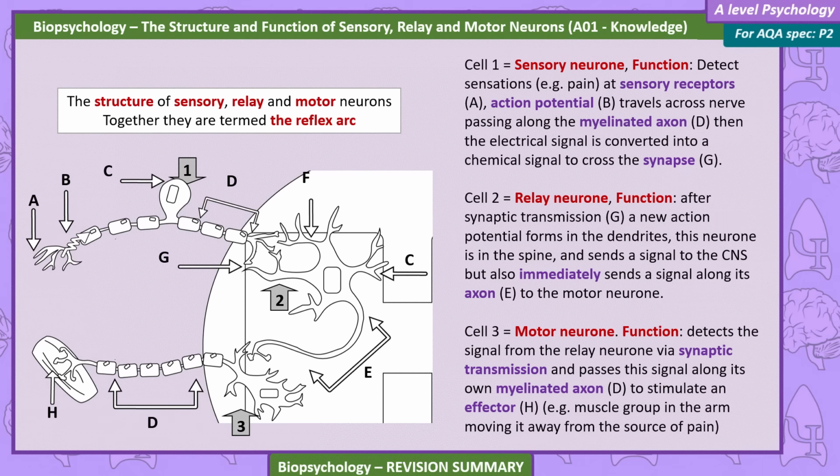Cell 2 is a relay neuron. Its function: after synaptic transmission, a new action potential forms in the dendrites. This neuron is in the spine and sends a signal to the CNS, but also immediately sends a signal along its axon to the motor neuron.